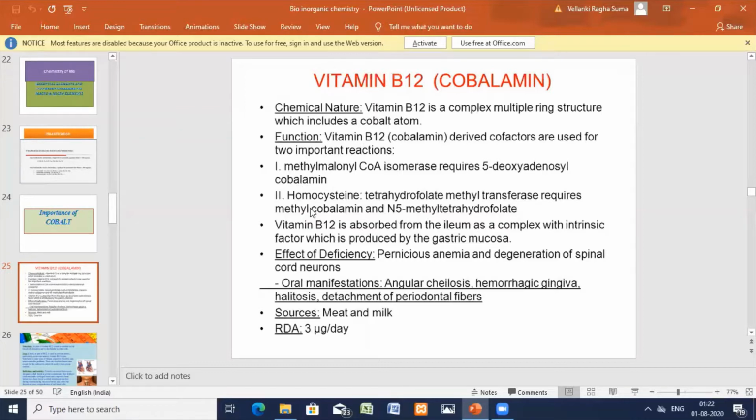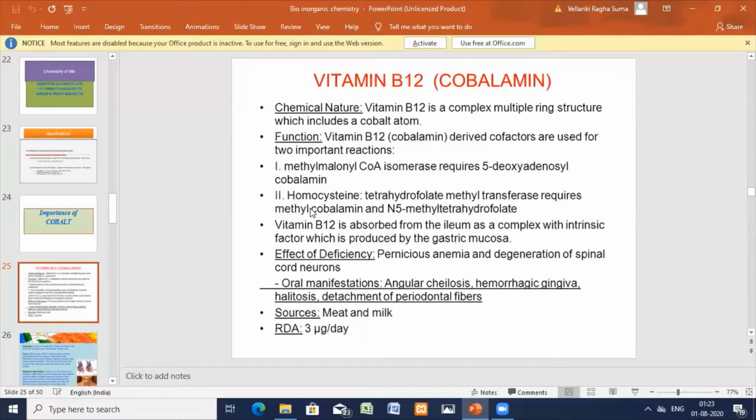Similarly, homocysteine tetrahydrofolate methyltransferase requires methylcobalamin and N5-methyl tetrahydrofolate. So for the activation of these two enzymes, it acts as the cofactor along with vitamin B12. Cobalt is present in the vitamin B12 complex, cyanocobalamin.